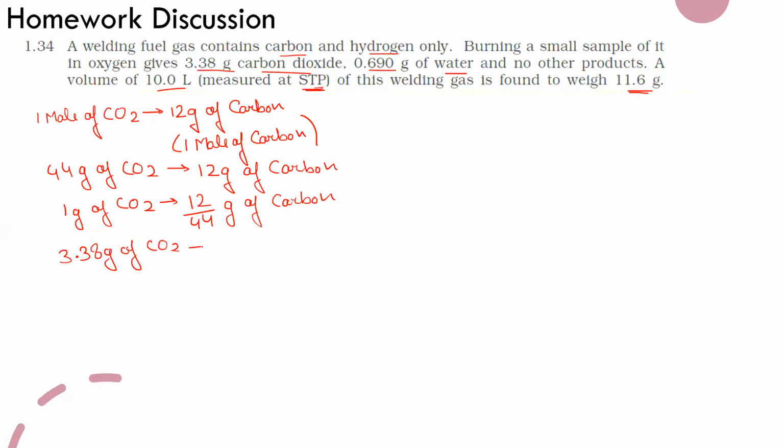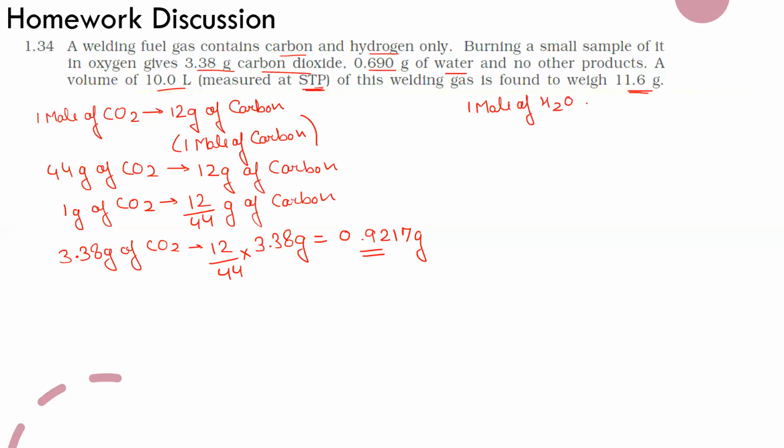So this will contain 12 by 44 into 3.38 grams of carbon, which is equal to, let us calculate, 0.9217 grams.